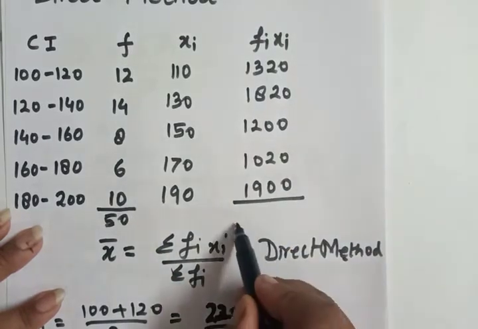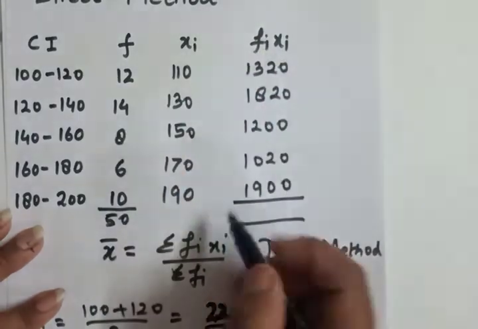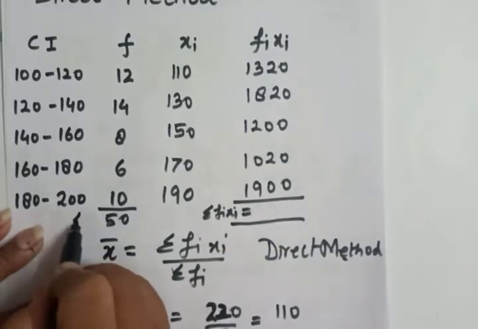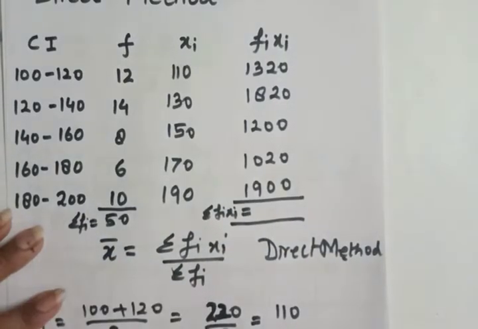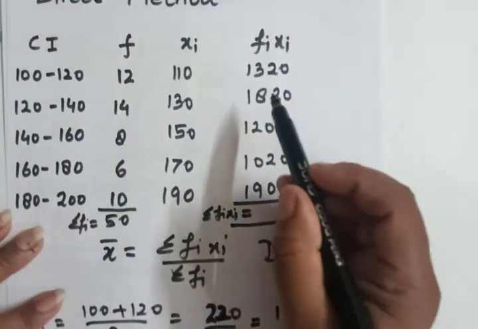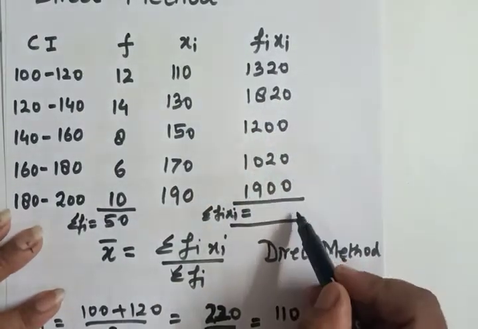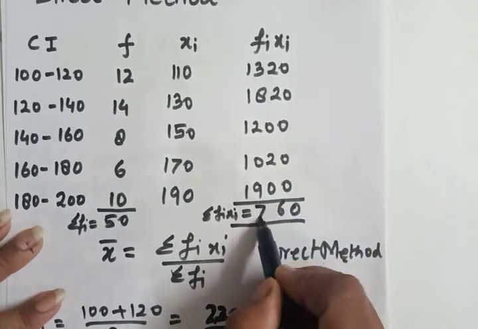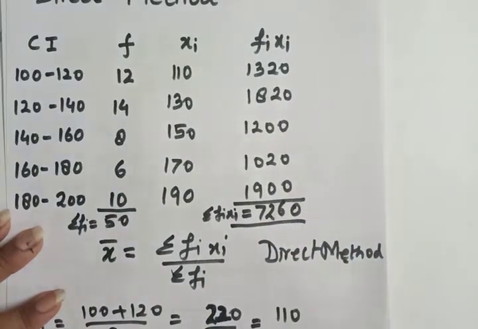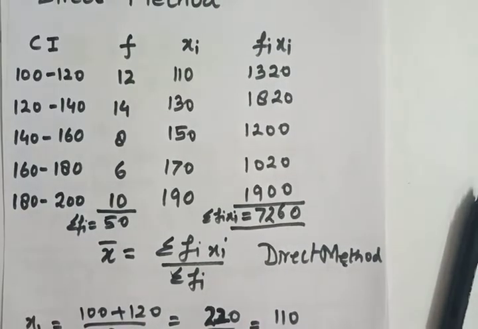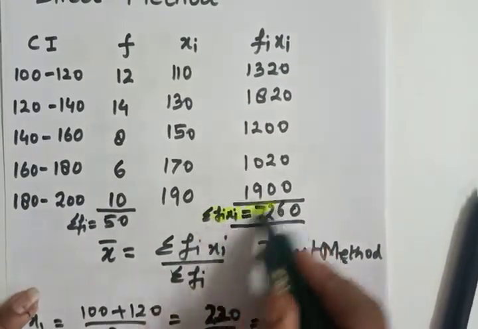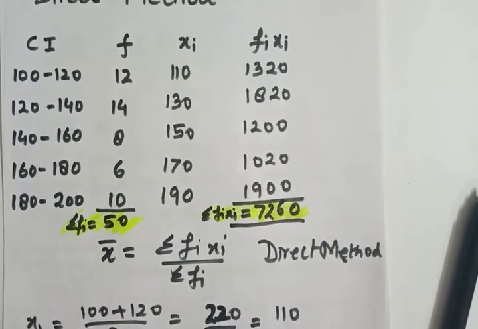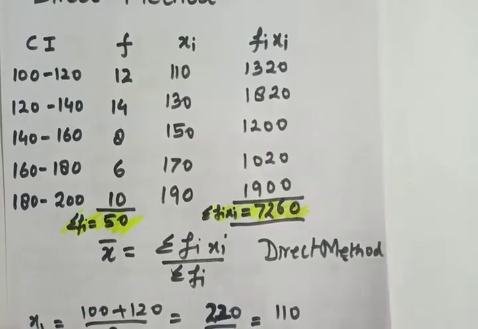Now what we have to do is find sigma Fi Xi, the summation of Fi Xi. Yes, and this is sigma Fi. So we have to find the total of this. We will add here, and it will be 7260. So this is the sigma Fi Xi, and this is sigma Fi. Now we have to put the values in the formula.